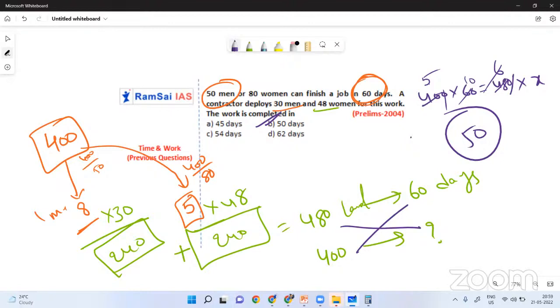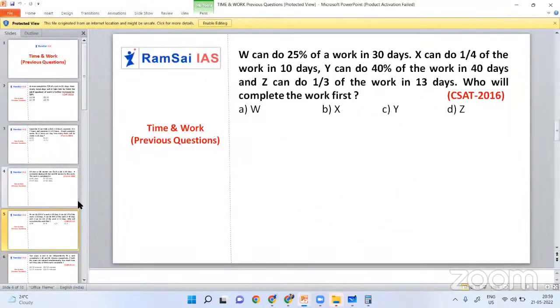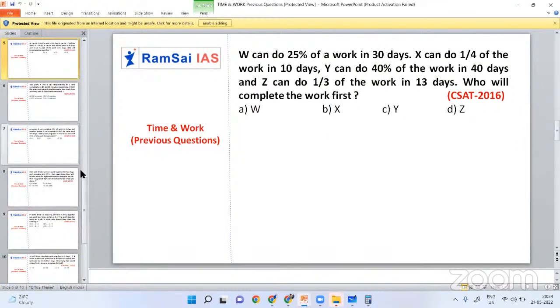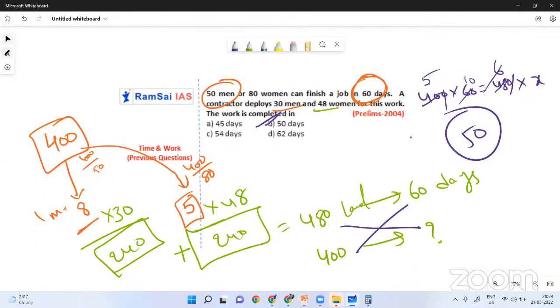Hope it's clear. So shall we solve a question which was asked in 2020? So we'll solve one question asked in 2020. Not this one, 2016, we just finished it. 2021, yes, copied and going to paste it now.